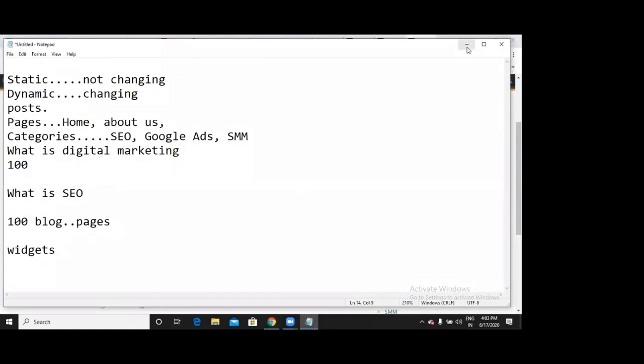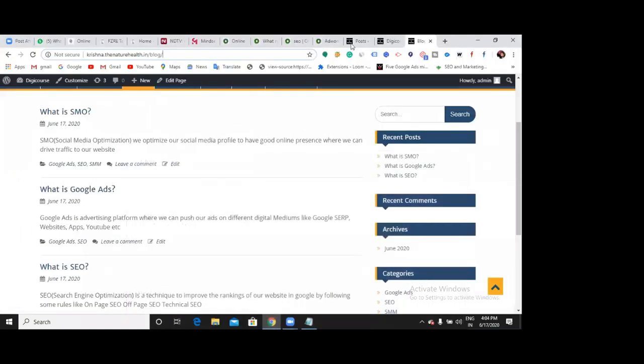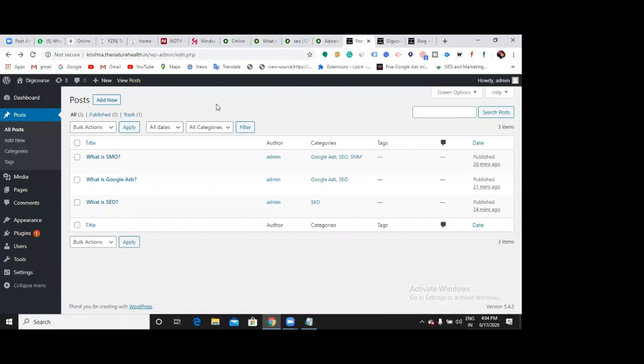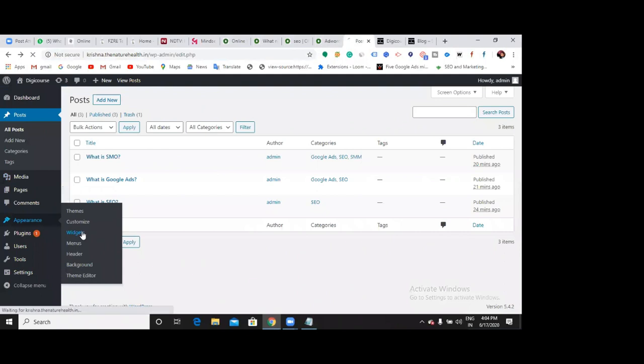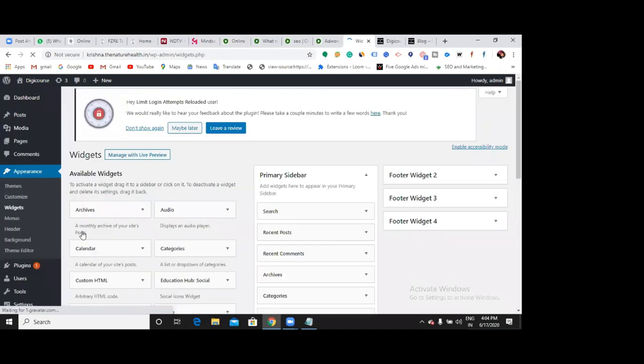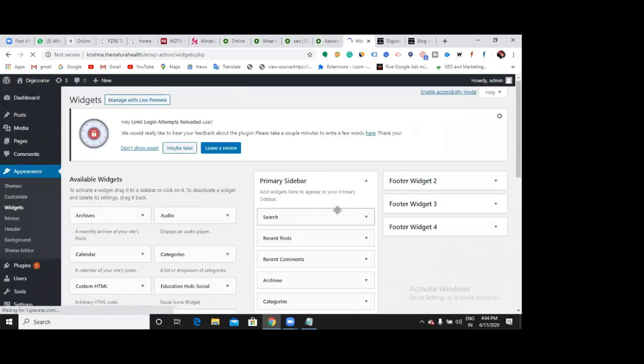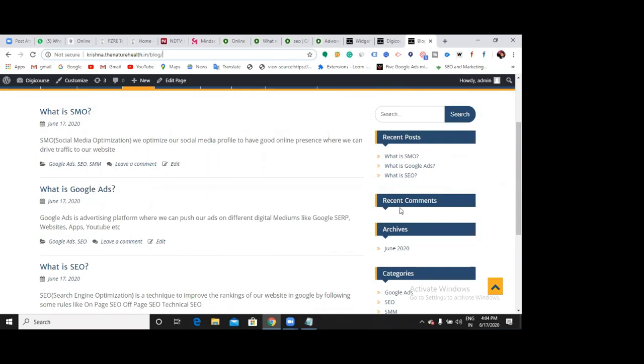Now let us go back and see how we can use widgets and what all we can do. Right, there is a dashboard. What option do I have to choose now? Widgets. Where is the widgets option? Under Appearance, there is an option called widgets. Can you see it now? Yes. Search, recent posts, recent comments, categories.